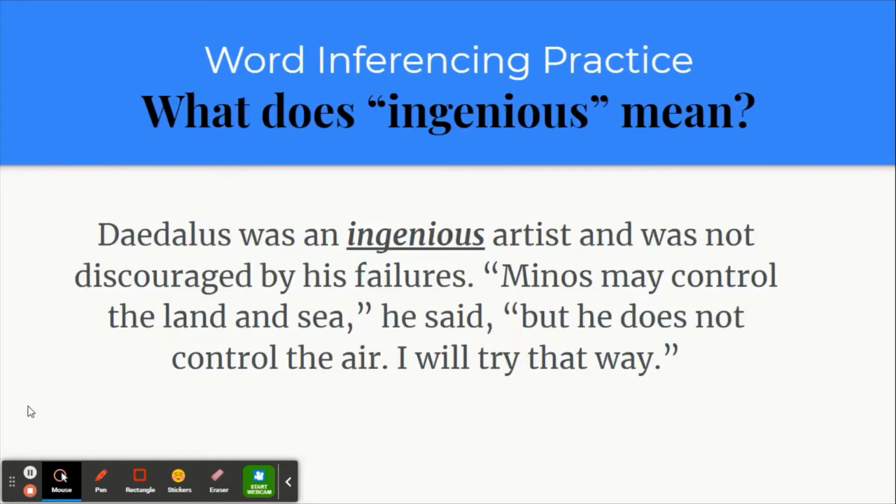So first, we're going to practice word inferencing together. Our question, before we read our passage, is what does ingenious mean? So Daedalus was an ingenious artist and was not discouraged by his failures. Minos may control the land and sea, he said, but he does not control the air. I will try that way.